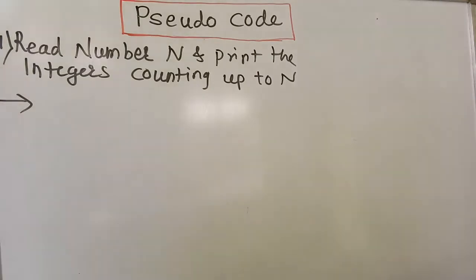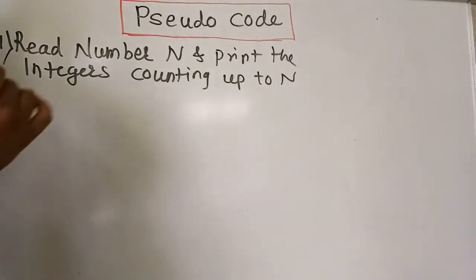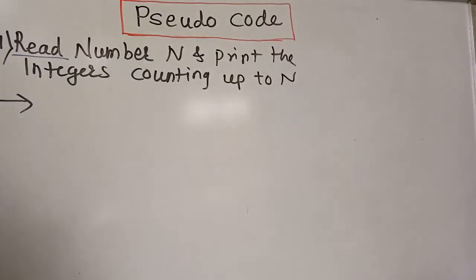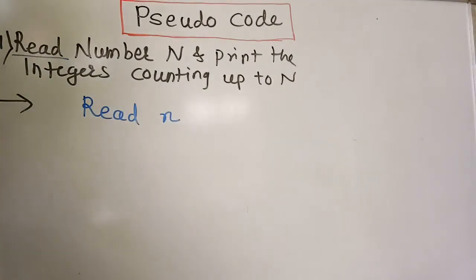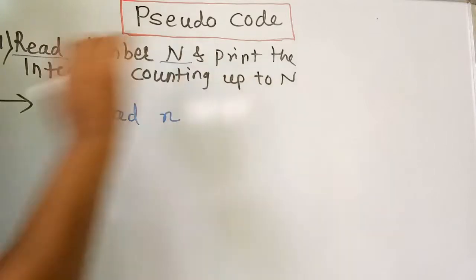As in the last video, I have told you about how to write the pseudocode and what actually pseudocode is. Here, the task for you is to only convert it into logical terms, not purely programming terms. So, read the problem line by line and try to convert it into pseudocode. Read number means you have to give the user the instruction like read n, because they have given you the number as n. Then read the number and print the integers counting up to n.